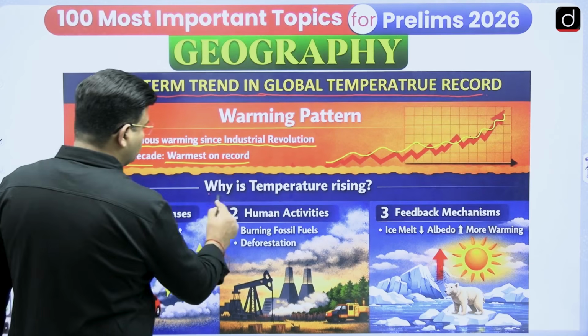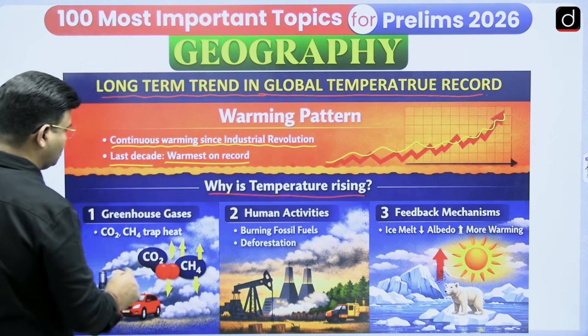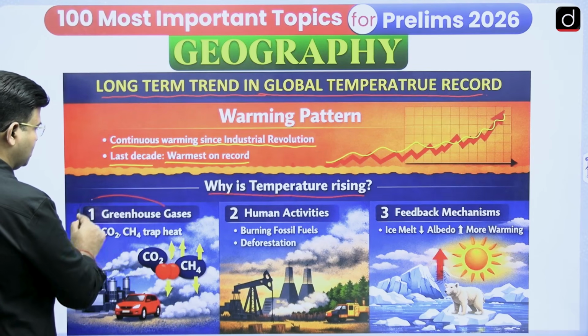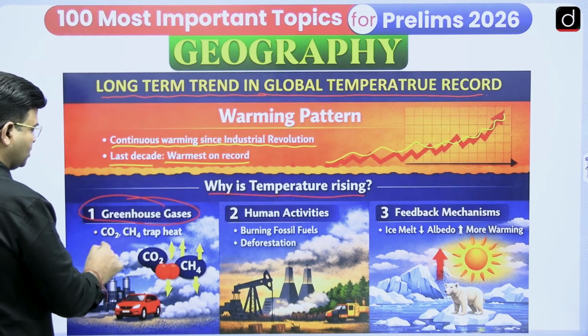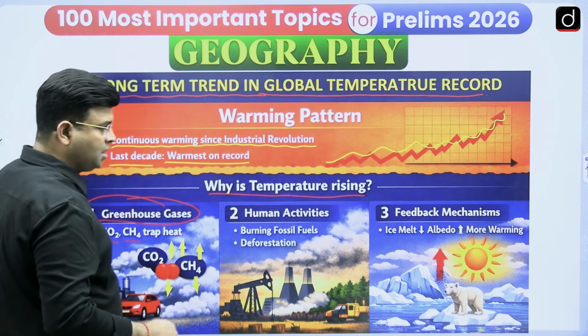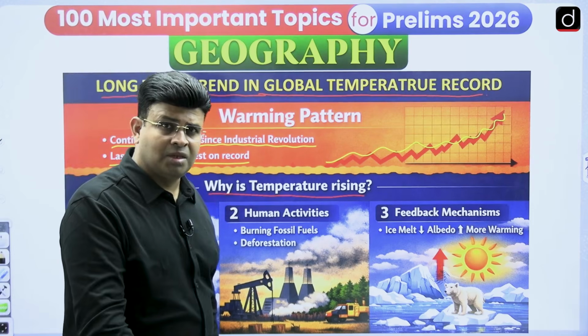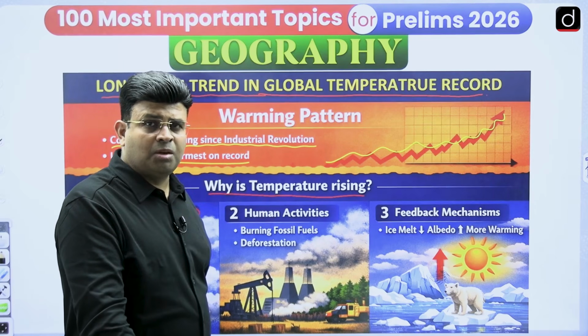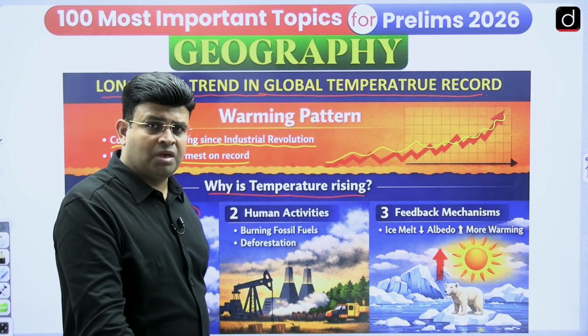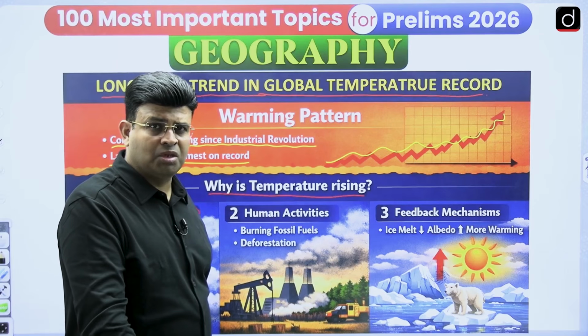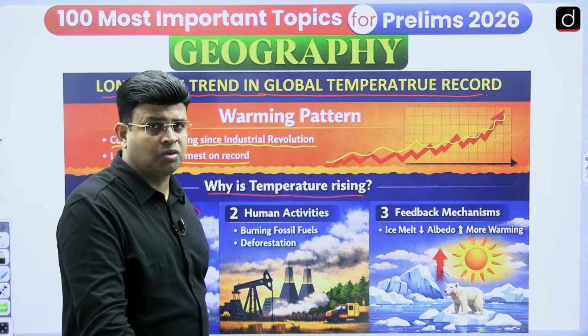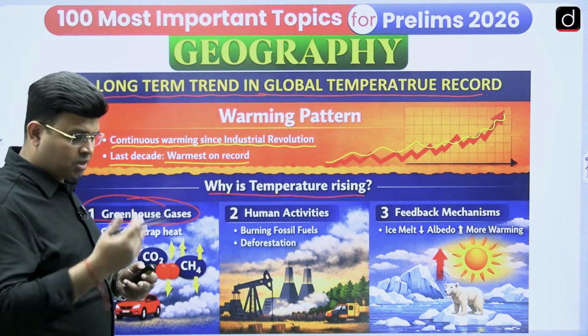Why is temperature rising? If you have to see why temperature is rising, the first one we can say is greenhouse gases, like carbon dioxide and methane gas. According to the Kyoto Protocol, it has been said in the annex that carbon dioxide is the most important, then methane, nitrous oxide, sulfur hexafluoride, hydrofluorocarbons and perfluorocarbons. These are the important greenhouse gases which are trapping the Earth's radiation.